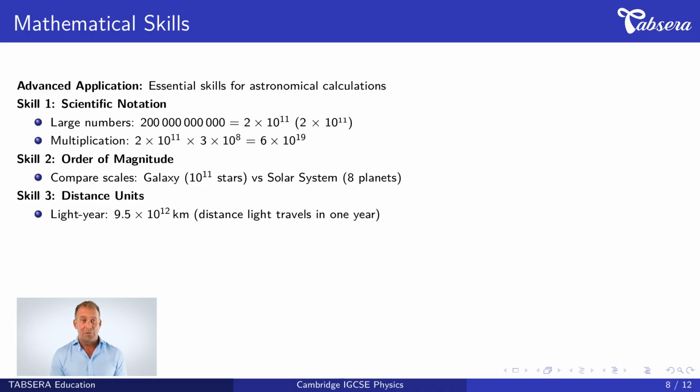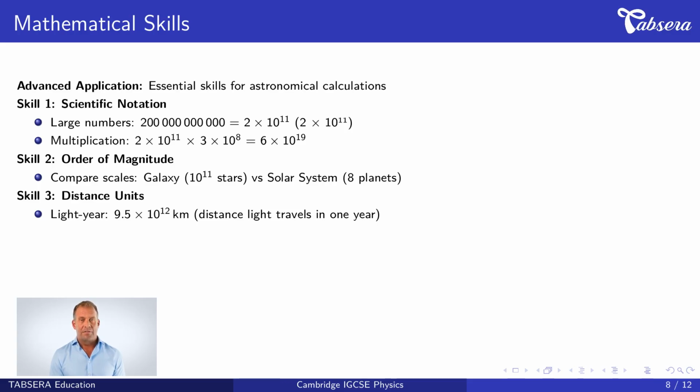Mathematical skills are crucial for understanding galactic scales. Let's examine 3 key skills. First, scientific notation. When dealing with astronomical numbers, we use powers of 10. 200 billion is written as 2 times 10 to the power of 11. For multiplication, we multiply coefficients and add powers.